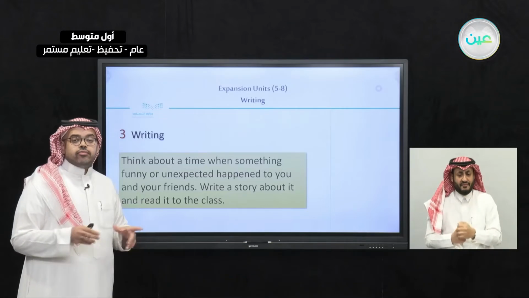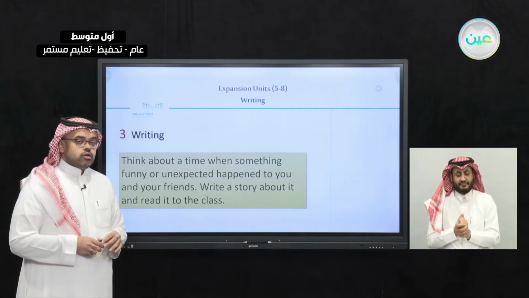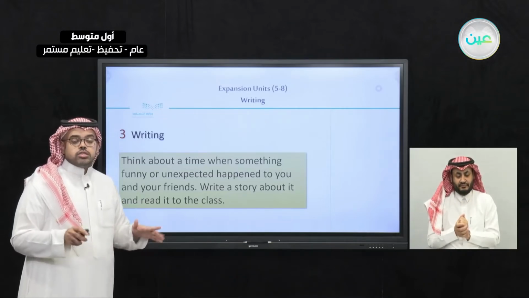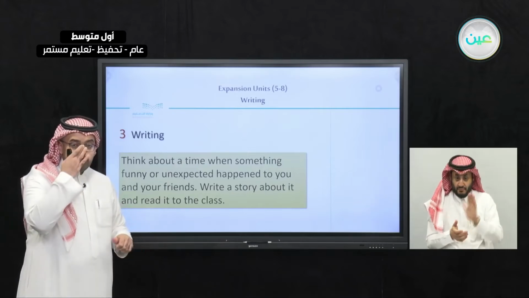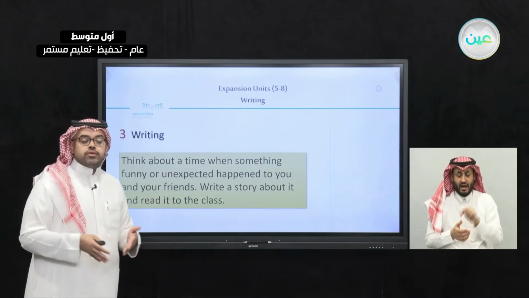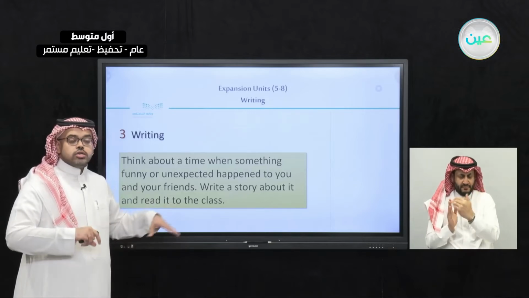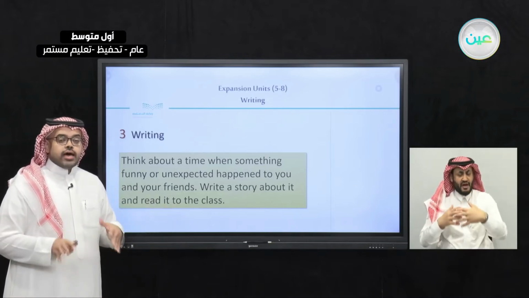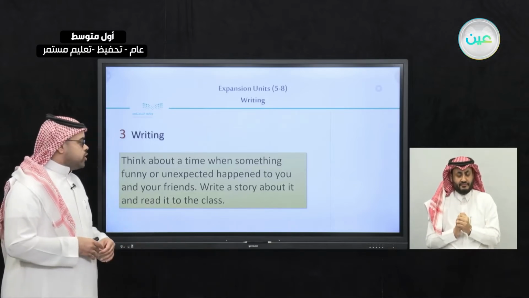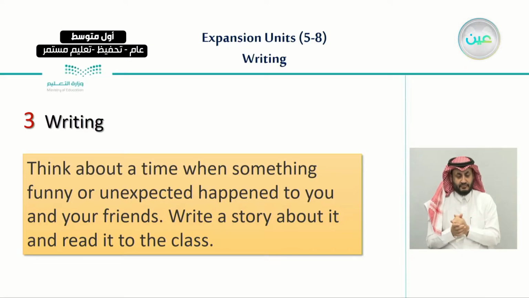You may find it an easy task, but it's not. So this text has to go through different levels. Let's try to focus on that text and try to explain some of the ideas behind this one. So think about a time when something funny or unexpected happened.